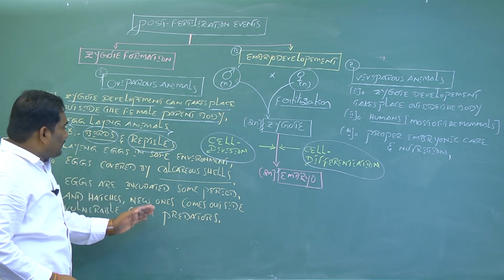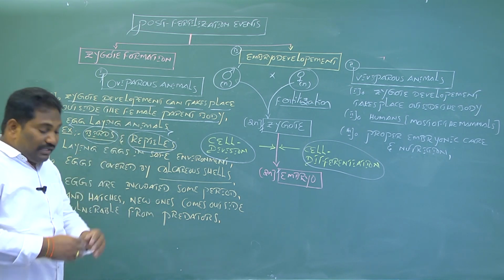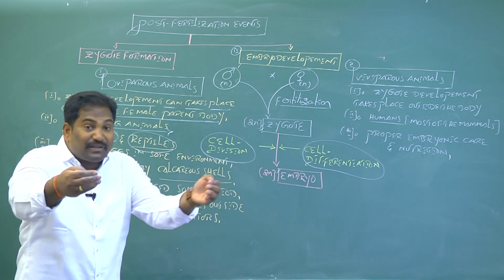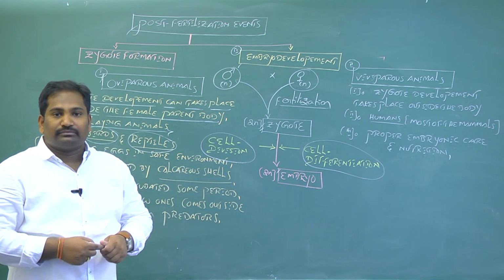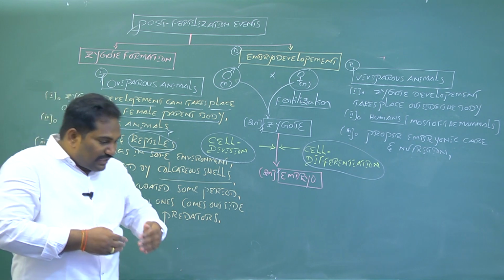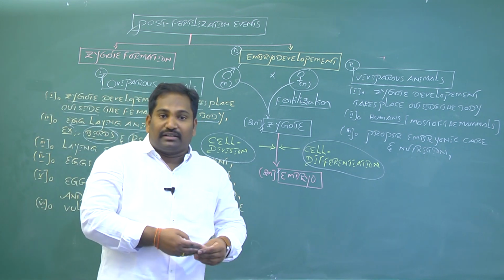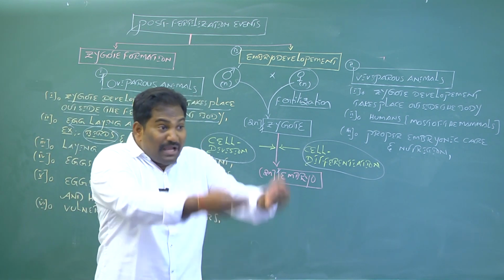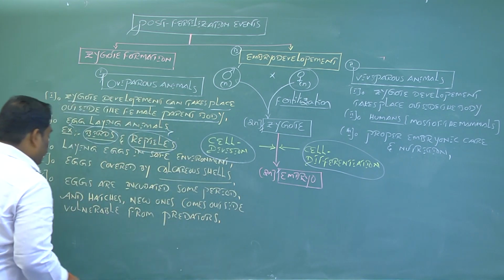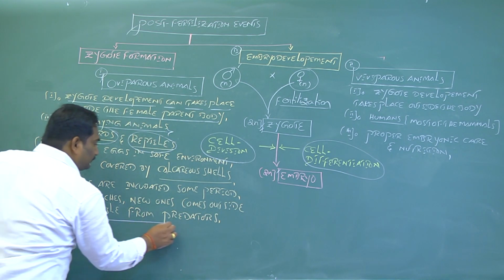Birds and reptiles lay their eggs in a safe place in the environment, because they want to protect them from predators.